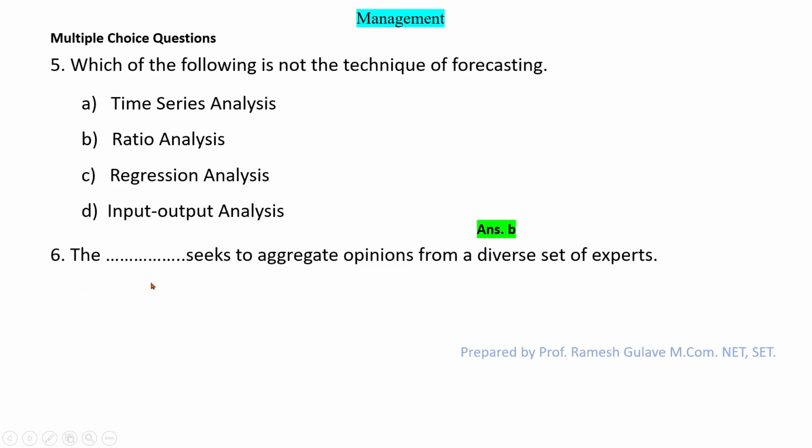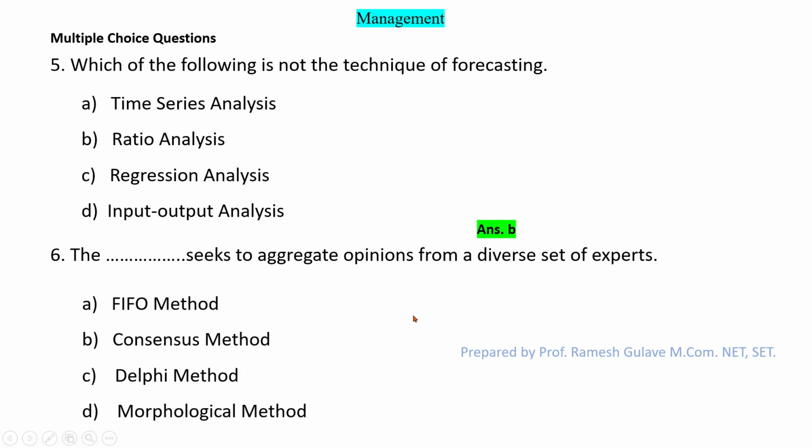Next question says the dash seeks to aggregate opinions from a diverse set of experts. So here this question is also on the techniques of forecasting. In this method opinions are taken from experts. So FIFO method, this is not the option because FIFO method is used in costing.